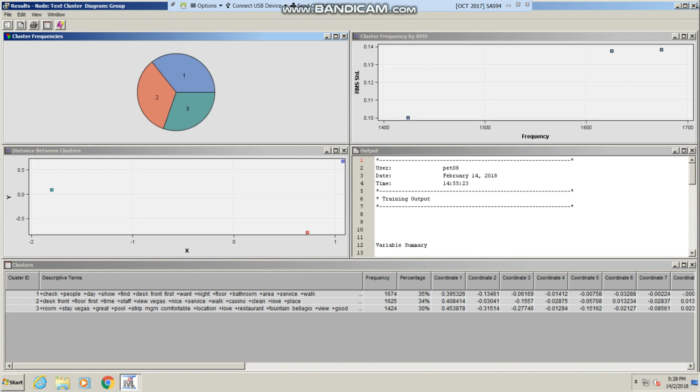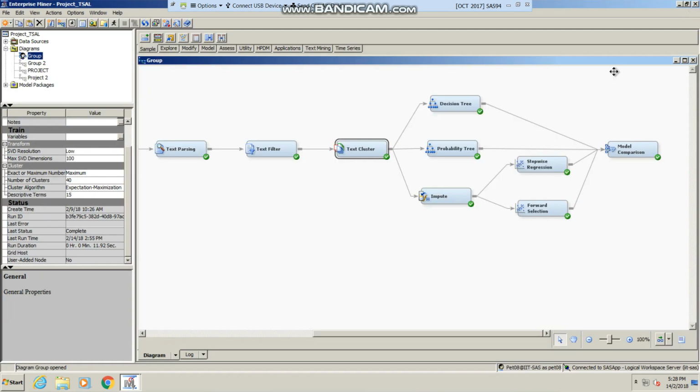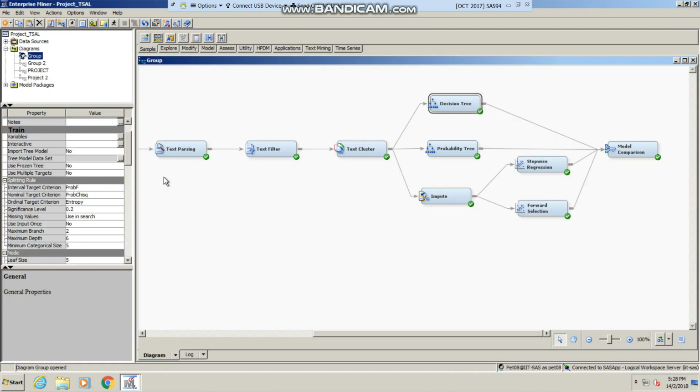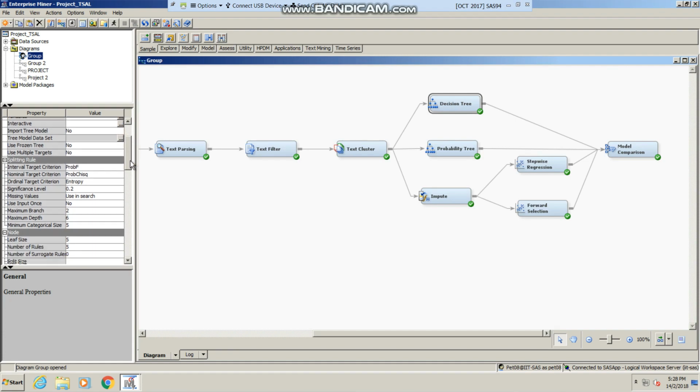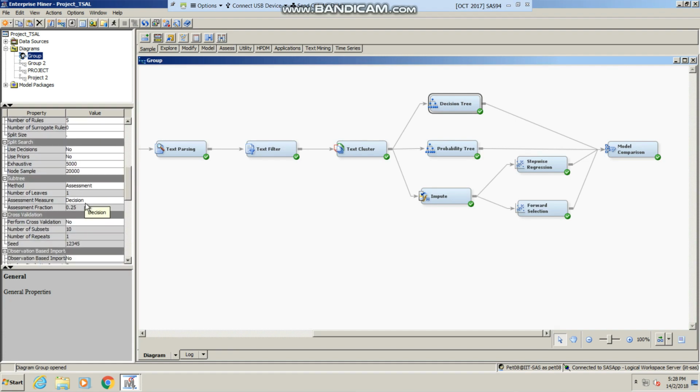Next, we will do our modeling. The first model we did was decision tree. Our assessment measure is set to decision, the default. The decision tree node was used to create a predictive model to establish which variables affected the bad review target variable the most.